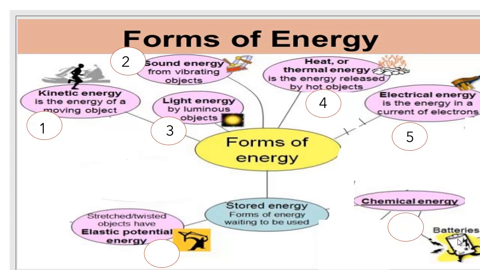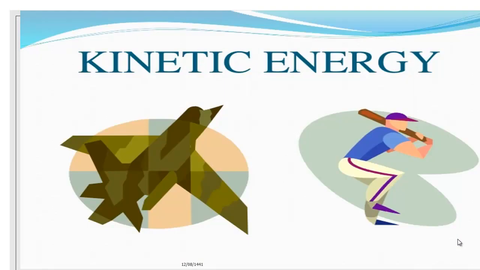I can't catch it and I can't see it, but it's a kind of energy. And the new one, which we don't know anything about before, is called chemical energy, number 6. Number 7, potential energy. What is the meaning of chemical and potential? I don't know them. Let's talk about each form of energy alone.